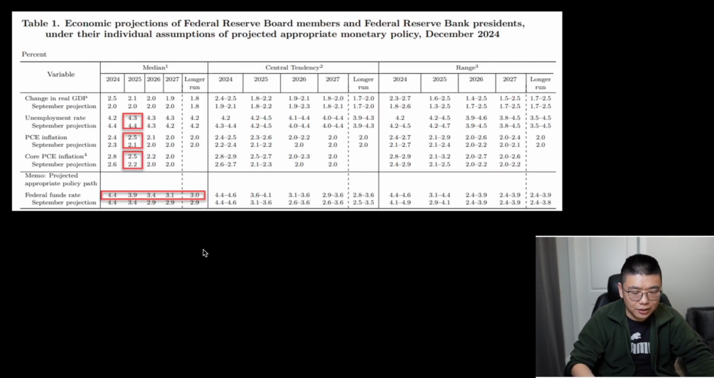again, like I said, the neutral rate can be seen over here. Fed funds rate long term. Okay, it used to be 2.9%. It's now up to 3%.